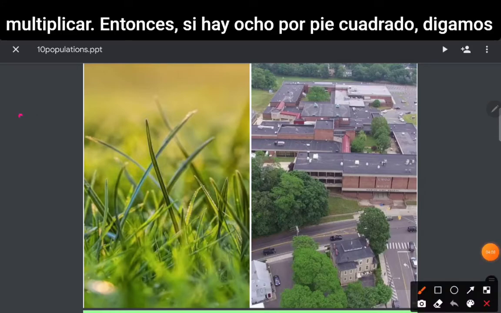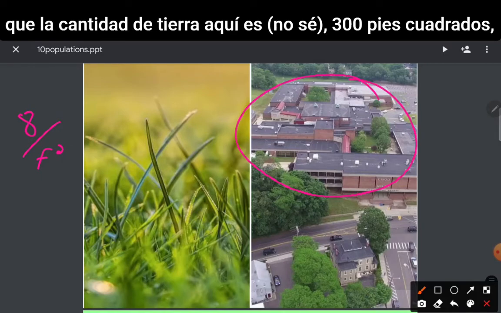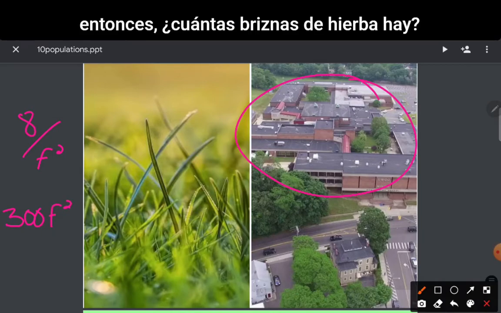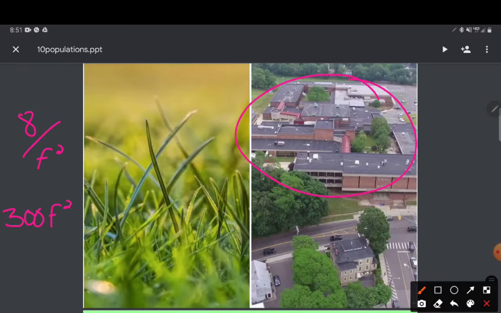So if there's 8 per square foot, and let's say that the amount of land here is, I don't know, 300 square feet, then how many blades of grass are there? Well, that's simple.